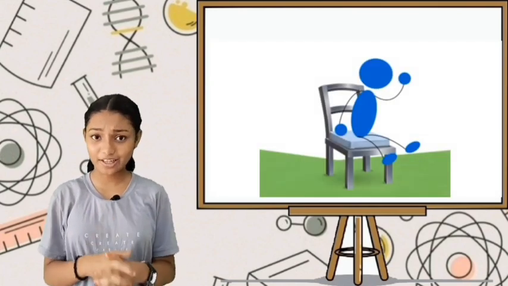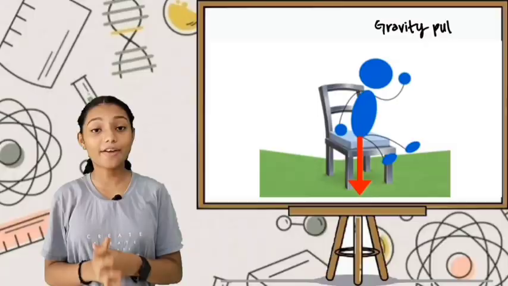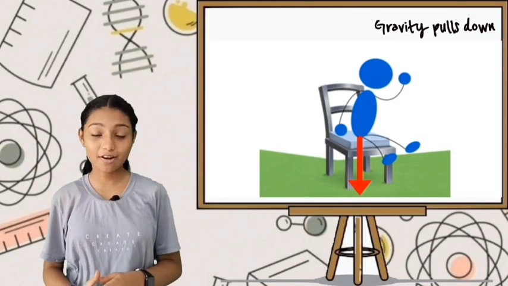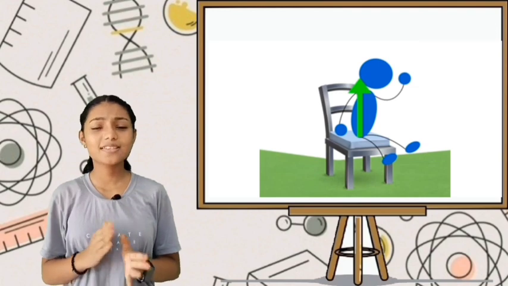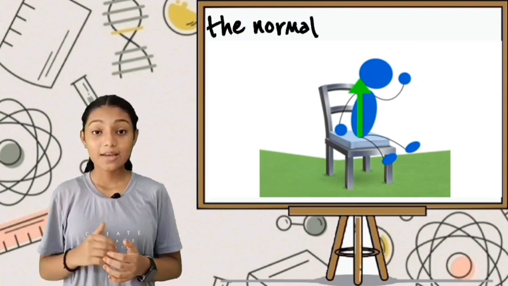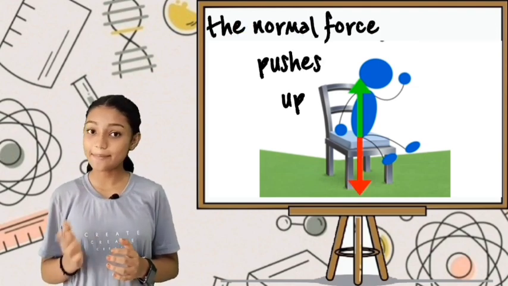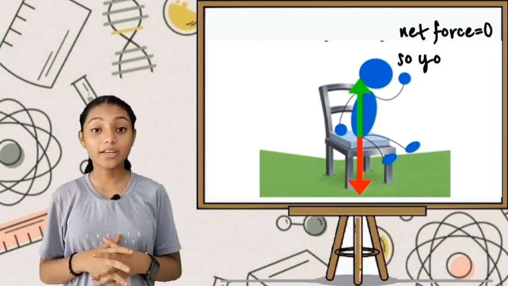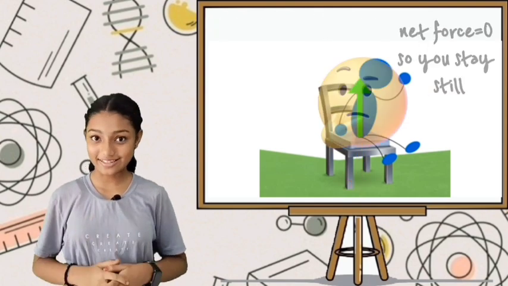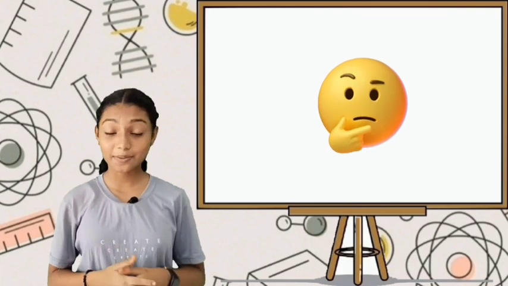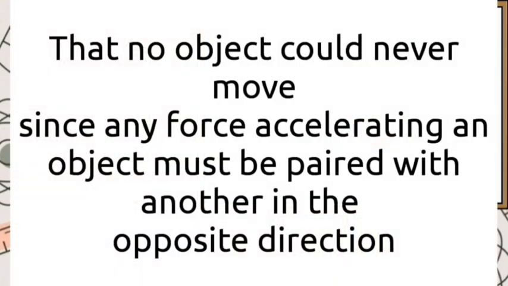As you sit in your chair right now, the force of gravitation is pulling you towards the center of the Earth. But something called the normal force points straight up with the same magnitude. That's why you remain perfectly still. The third law can sometimes be confusing because it would seem to imply that no object could ever move, since any force accelerating an object must be paired with another in the opposite direction.